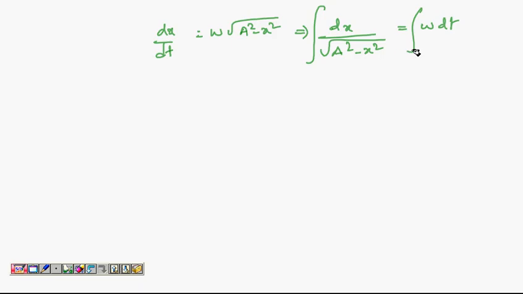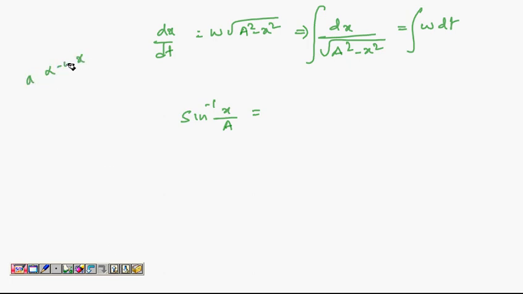Let's integrate. I will do an indefinite integral now. You can even do a definite integral, doesn't matter, but this integration you will learn later. It is sine inverse x by a. This gives you omega t, where omega is a constant. Why is omega a constant? Because it is the proportionality between acceleration and displacement.